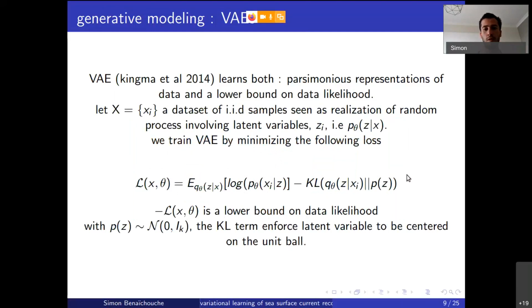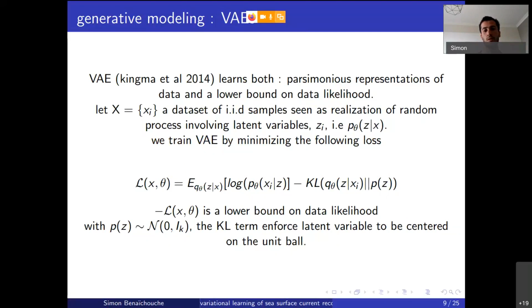This is the loss associated with an autoencoder. Here you can see that you have a Kullback-Leibler term. It measures the divergence between the encoded data and the distribution you would like to enforce on the latent space, so typically a Gaussian. And on the left side, it is just the reconstruction cost that you have in a classical autoencoder or PCA.